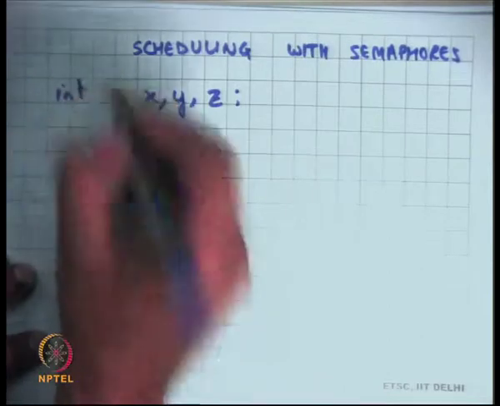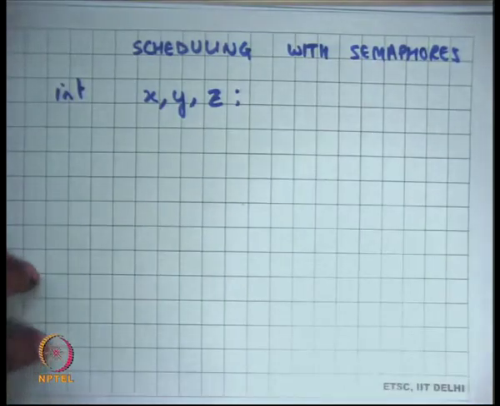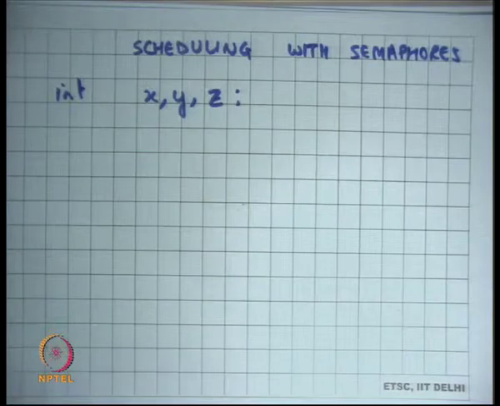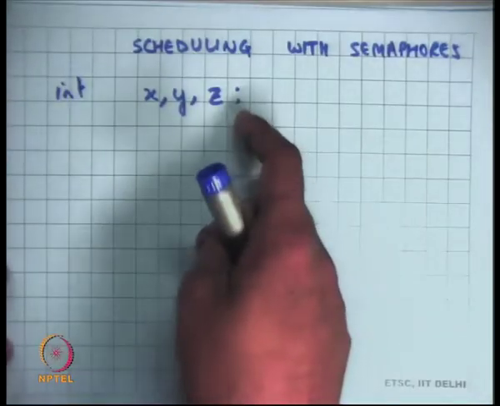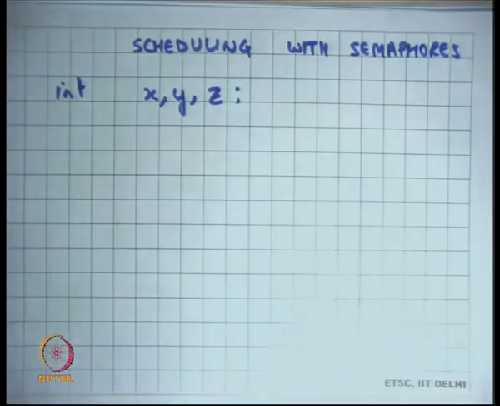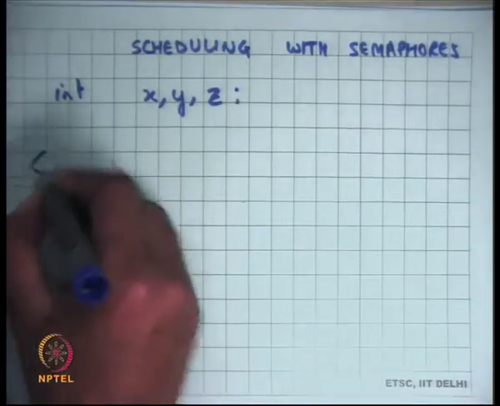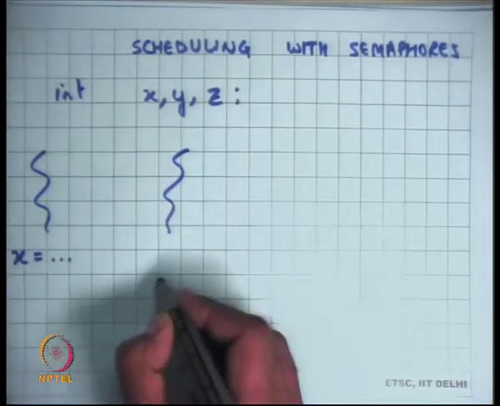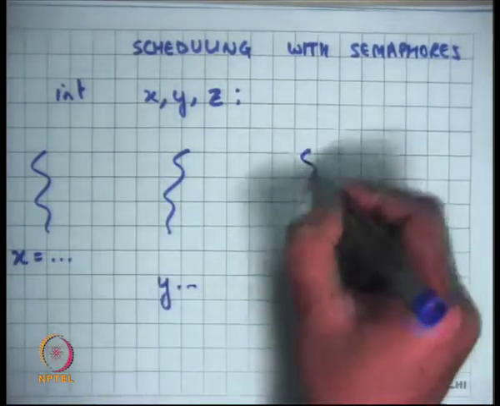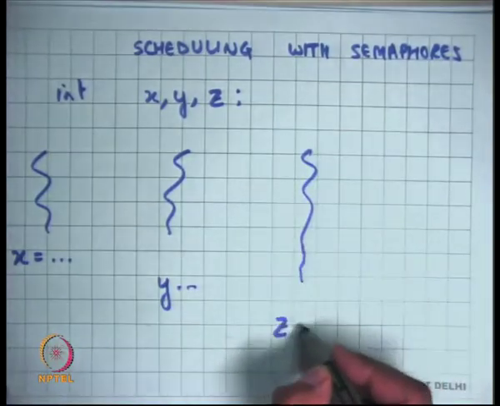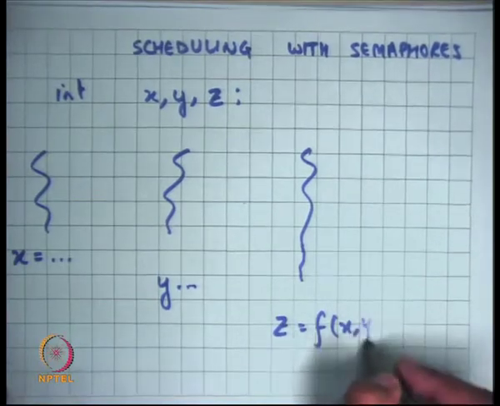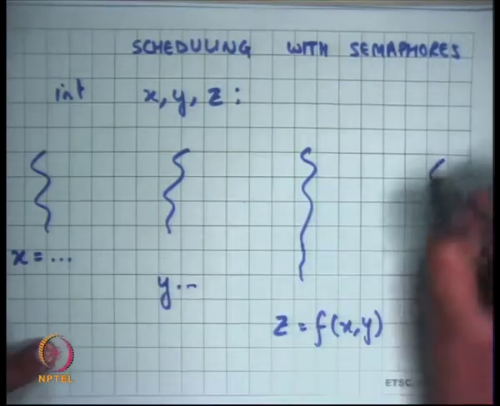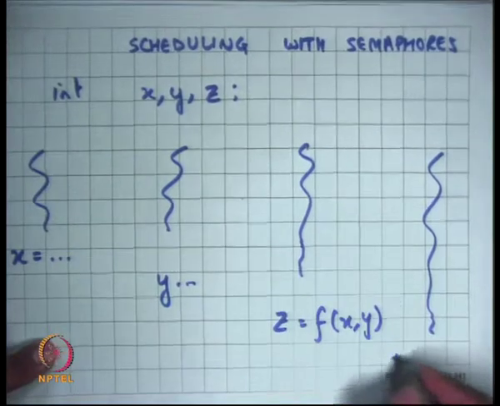Let's say these are integers, and somebody is going to compute x, somebody else is going to compute y, and then a third thread is going to use x and y to compute z, and then once z is computed, you want to print the value of z, right. So let's say there are 3 threads: one of them computes x, another thread computes y, then yet another thread computes z as a function of x and y, and let's say yet another thread prints z.